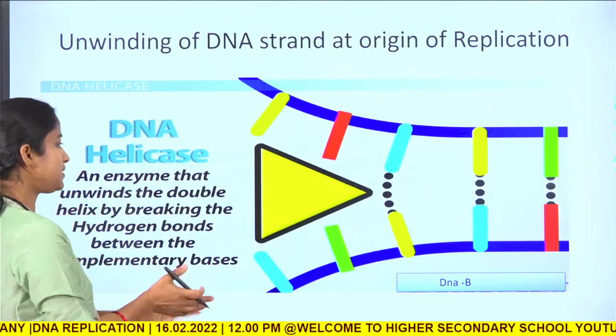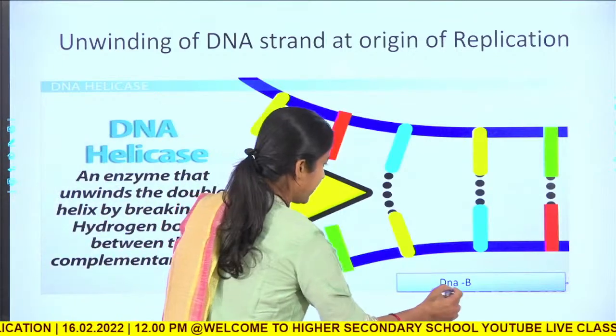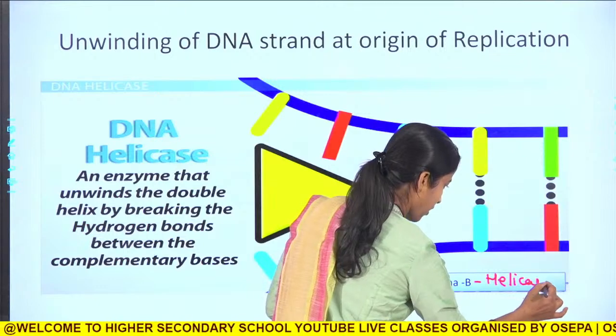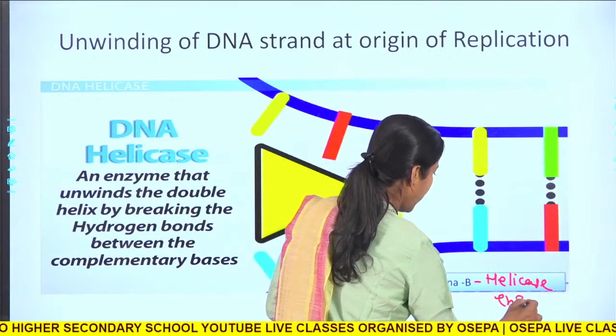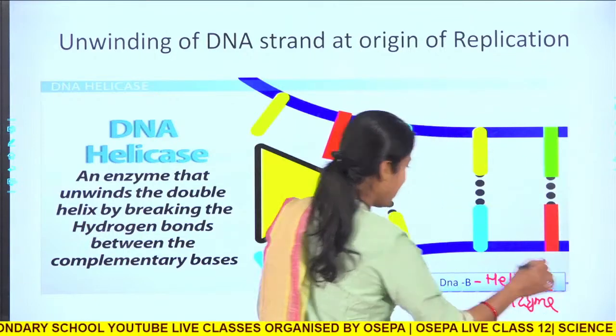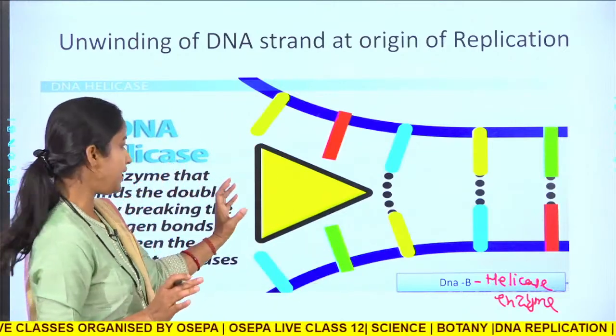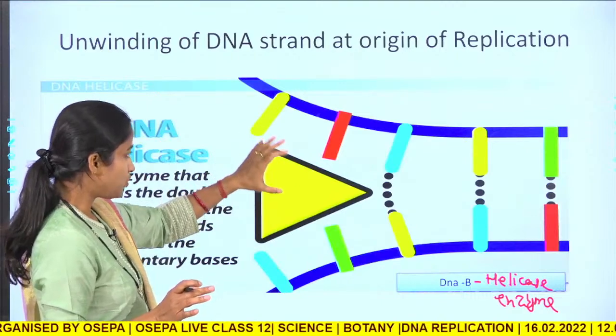So how does it happen? This happens by DNA B, a helicase enzyme. Now what are helicase enzymes? Once the single stranded region is created, the helicase enzyme will be loaded to that point.